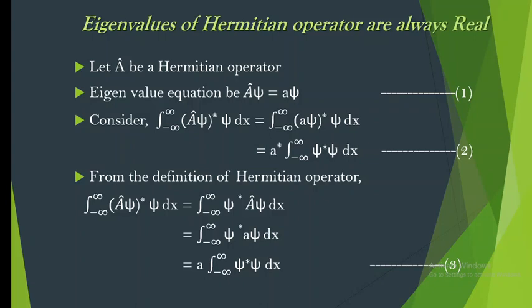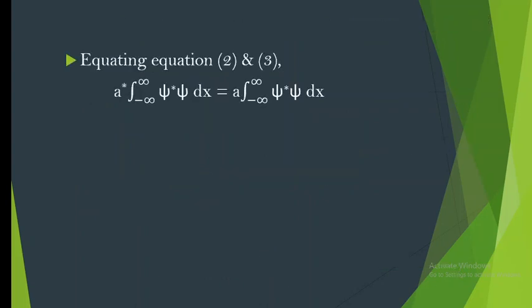What we can observe here is that in equation 2 and equation number 3, the LHS part is the same. So when the LHS parts are the same, the RHS parts can be equated. It is something like A equals B and A equals C, which means B is equal to C. The same thing we are doing here. When you equate equation number 2 and 3, we get a star into the integration from minus infinity to plus infinity of xi star into xi into dx equals a into the integration from minus infinity to plus infinity of xi star into xi into dx.